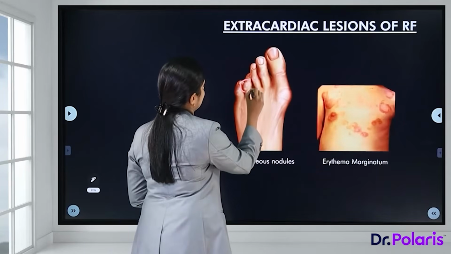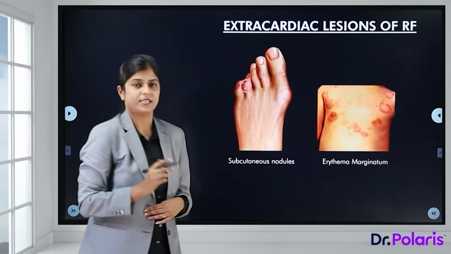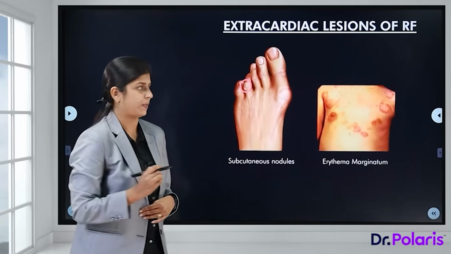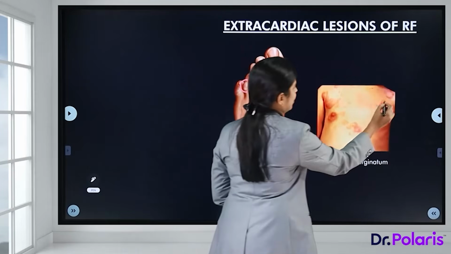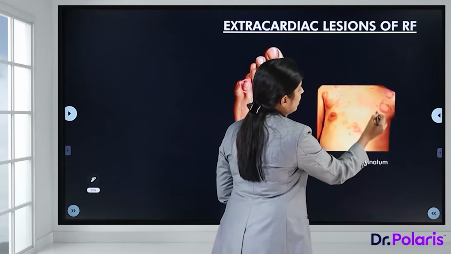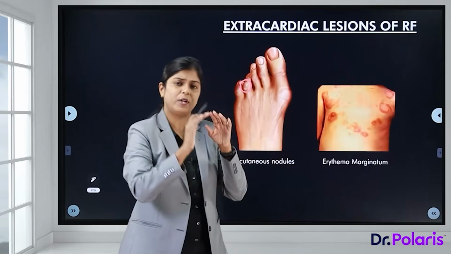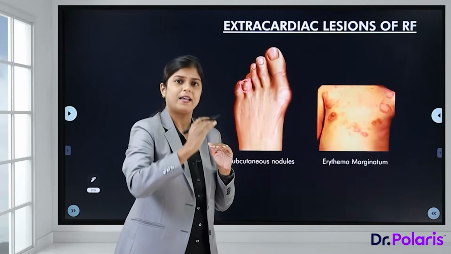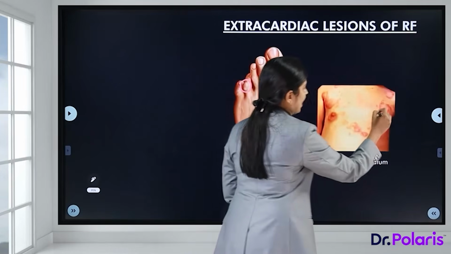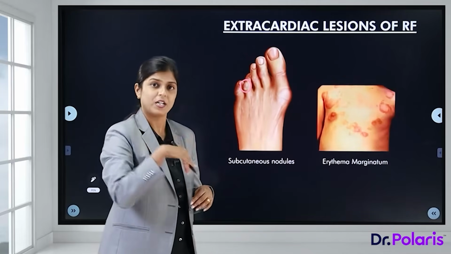We see here the subcutaneous nodules, present on the extensor aspect. And these are the classical lesions, the erythema marginatum. As I told you, the periphery is reddish and a little more heaped up, at a higher level, and the central area shows clearing, that is why it is called marginatum.